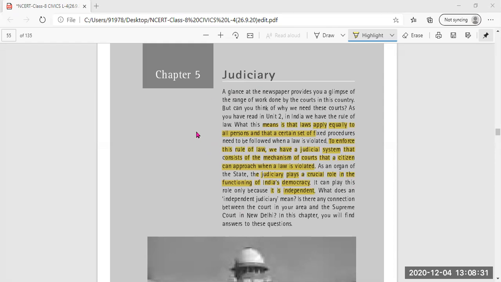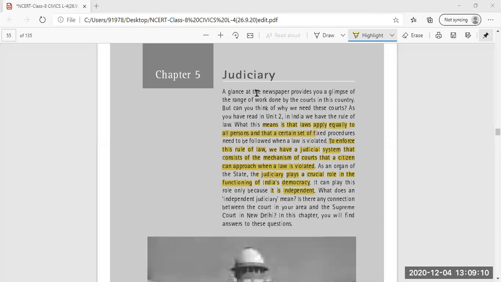Now for today, we are going to start with civics lesson number 5, that is judiciary. Now what is judiciary? As you are aware, in the 7th class you learned that there are three main organs of the government, and those three are legislature, executive, and the third one is judiciary. This third organ, judiciary, sees that the laws which are made by the legislature and executed by the executive are followed by the citizens of the country or not.